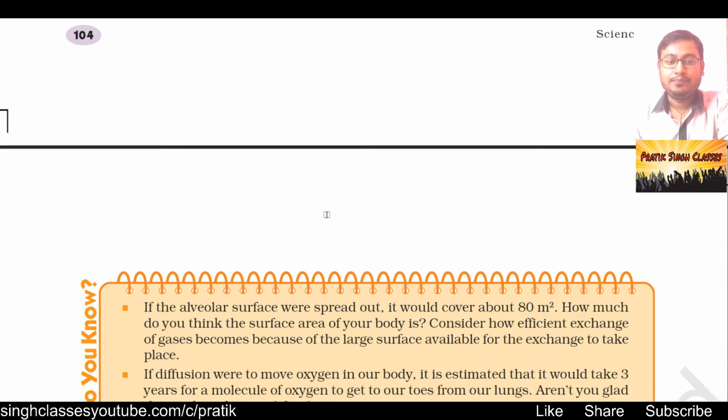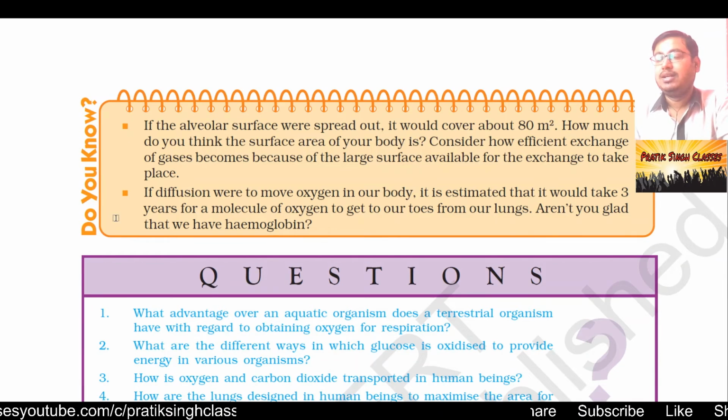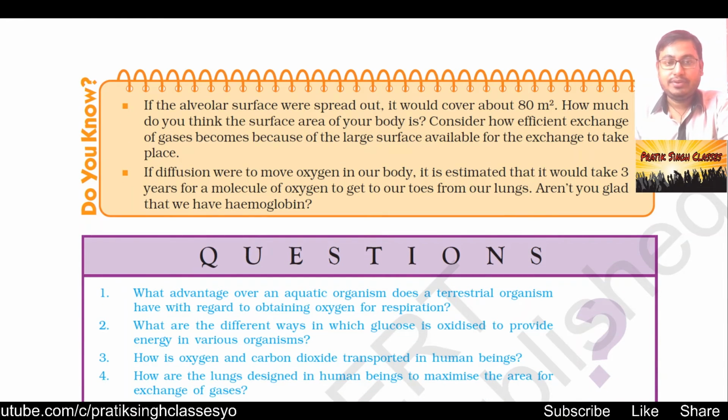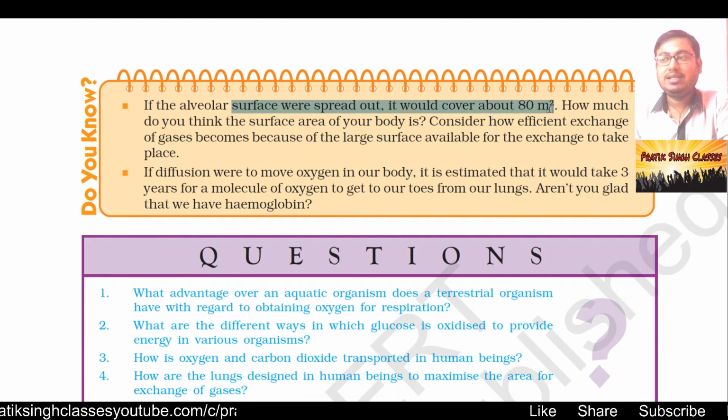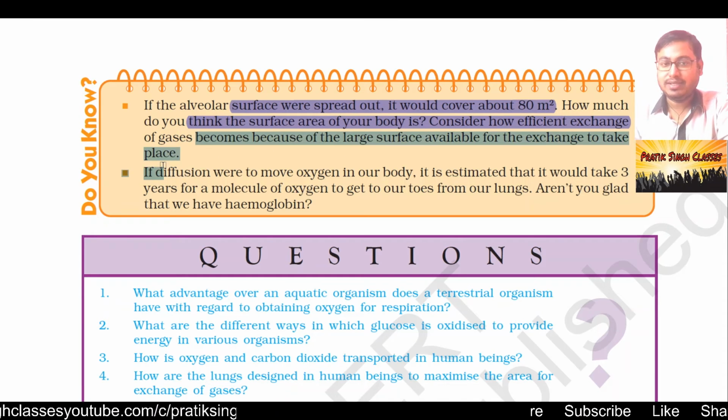So here is something more about our respiratory system. If the alveolar surface were spread out, it would cover about 80 square meters. That much big are all the alveoli in our lungs. How much do you think the surface area of your body is? Consider how efficient the exchange of gases becomes because of the large surface available for the exchange to take place.